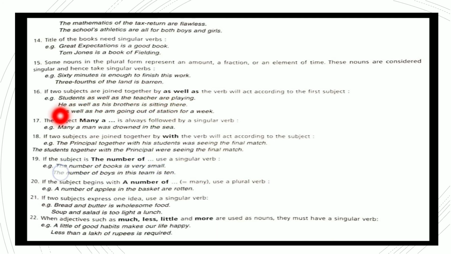Now, he, as well as his brother. See, he is singular because it precedes as well as, it is a singular subject, so the verb will also be singular. I as well as he am going out of the station for a week. Before as well as, I is there, so the verb will be singular.